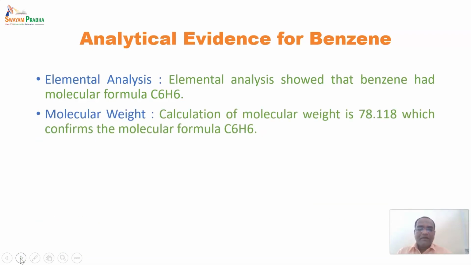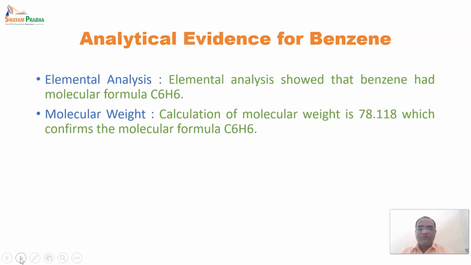After that, by use of spectrometric techniques, the mass of benzene has been determined. There are some other techniques also to determine the mass of a compound, but mass spectroscopy is one technique which easily identifies a compound's mass.